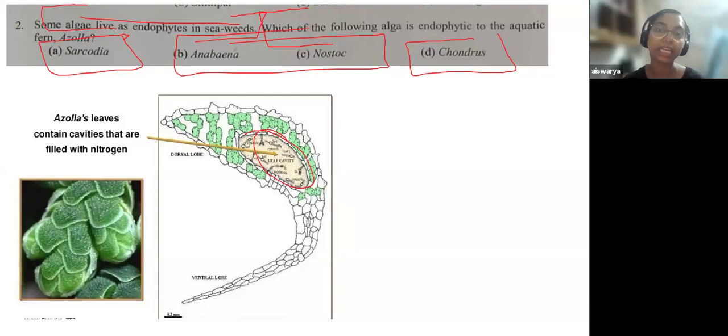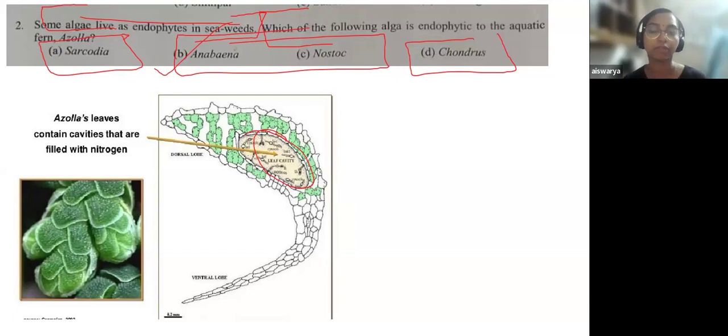Mainly it is the Anabaena algae, which is a blue-green algae or nitrogen-fixing algae, that inhabits inside Azolla. We have considered the growth of endophytic algae as a separate case in every plant group.